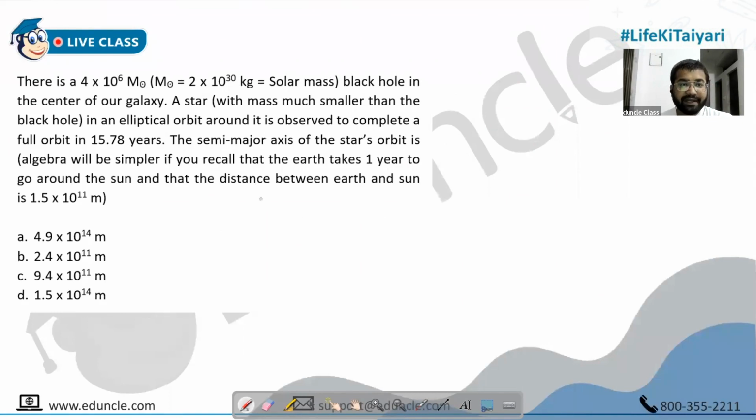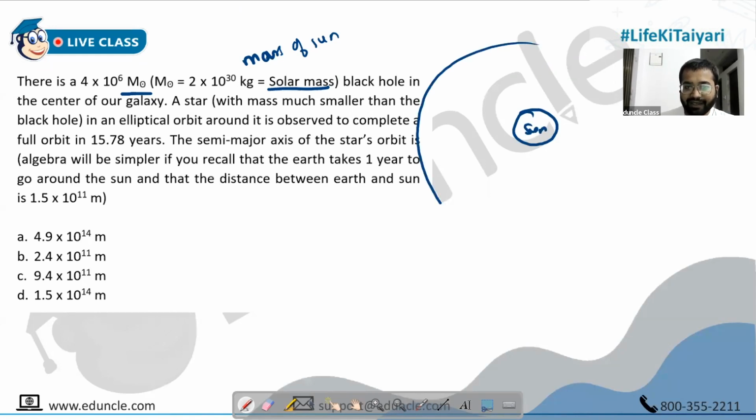So there is a 4 into 10 raised to 6. Do you know what is this called? Achha, they have written solar mass. Solar mass means mass of sun, people. This is mass of sun, 2 into 10 raised to 30 kg. By heart it. Mass of sun. Okay. So there is a 4 into 10 raised to 6 solar mass black hole in the center of our galaxy. Okay. So basically, in the center of our galaxy, they are speaking about sun right now. So we have got sun.